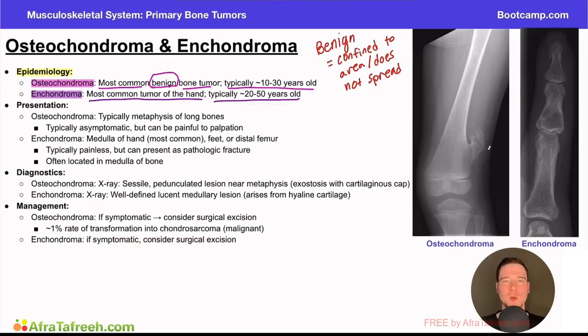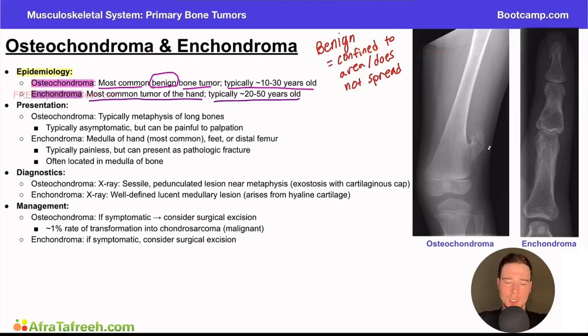Again, when I give these age ranges, this is not exclusive. This is not a rule, right? It's more of a guideline. Again, when they give you board style questions, they like to give you a classic presentation. So I want you to think about what range might this show up in. This does not mean it's exclusive, right? It doesn't mean an 8-year-old can't have an osteochondroma. It just means in general, we're looking at this kind of age range, a younger patient population versus somebody in their 60s or 70s, let's say.